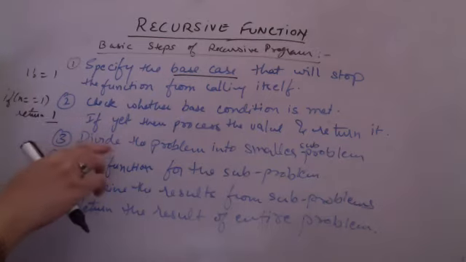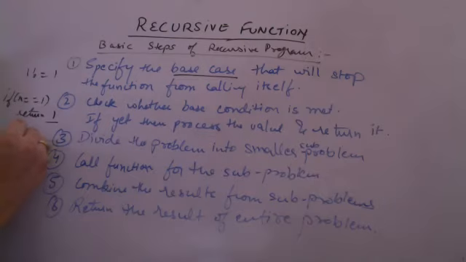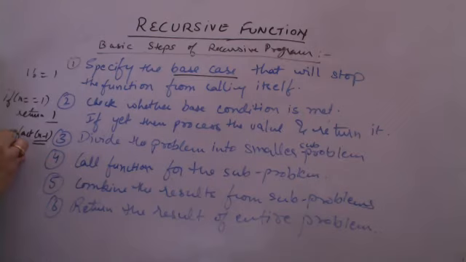If that is not true, then divide the problem into subproblems. So how are we dividing? I am recursively calling factorial n minus 1. Instead of calling it for n, I have divided the problem into a smaller subproblem. Call the function for that subproblem. So this is n into factorial n minus 1. This is my subproblem. I am calling it for the subproblem.